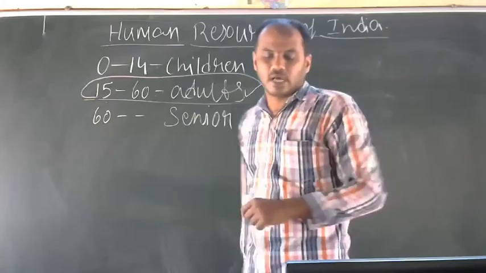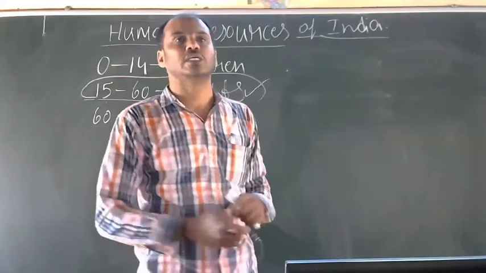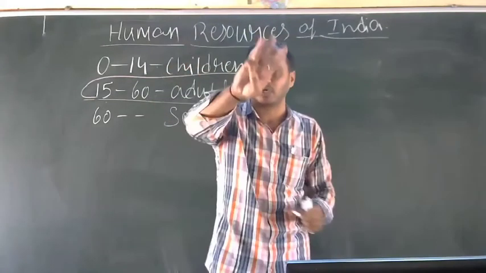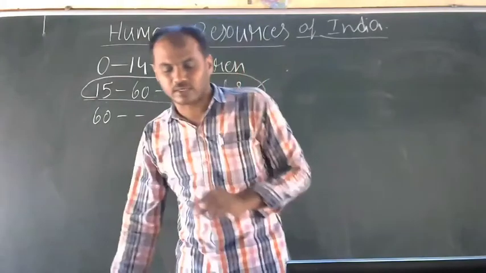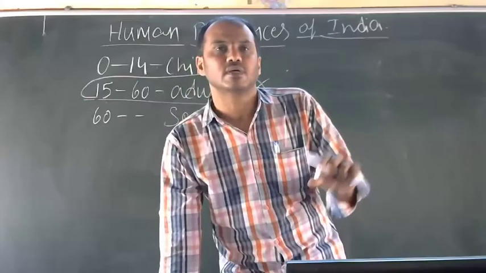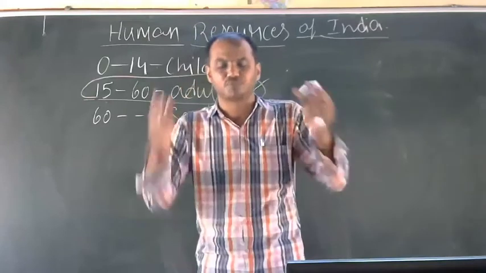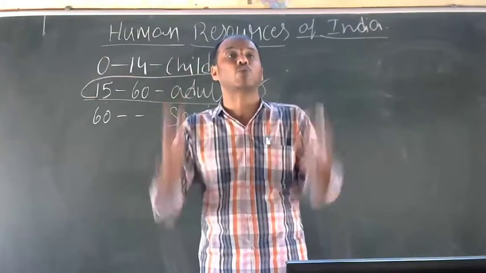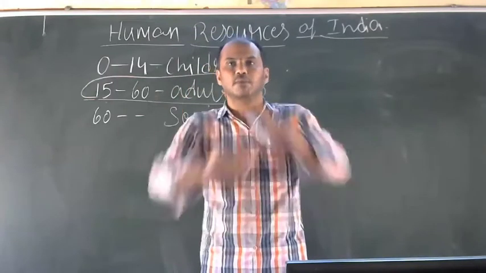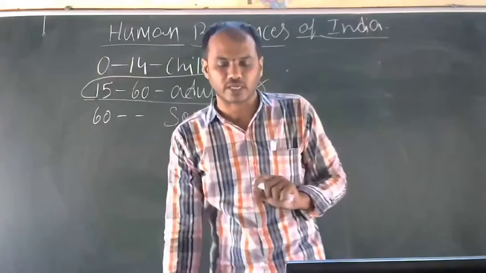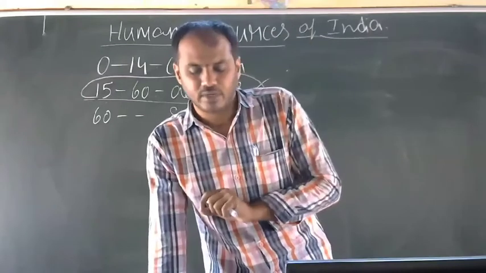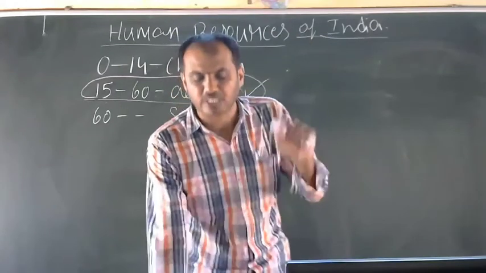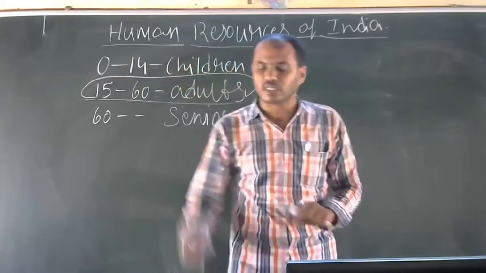So next, rapid rising density, the third point. Here, density of the population is the number of people living per square kilometer in a geographical area. So India is one of the most densely populated countries in the world, and